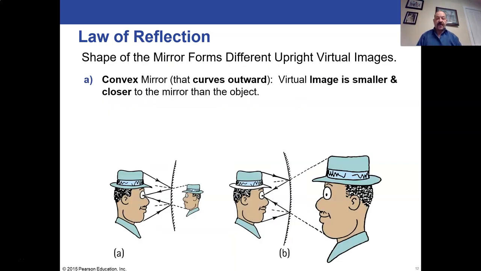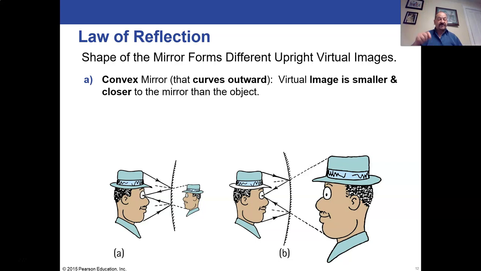All right, so we talked about these plane mirrors, the flat mirrors, but what about curved mirrors? You can have what's called a convex mirror. That's a mirror that curves outward. So the edges go away from you and the center is closer to you. And that would be the picture on the left with the gentleman looking into the convex mirror. His virtual image is still upright. The bottom is still the bottom, the top is still the top, but now it's smaller.